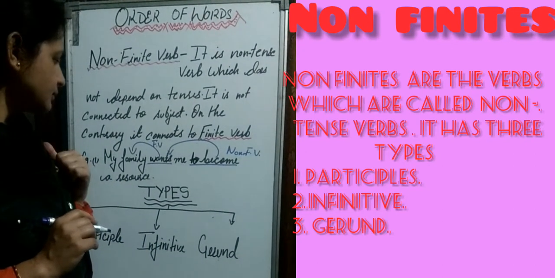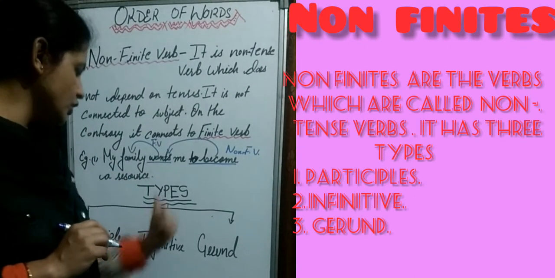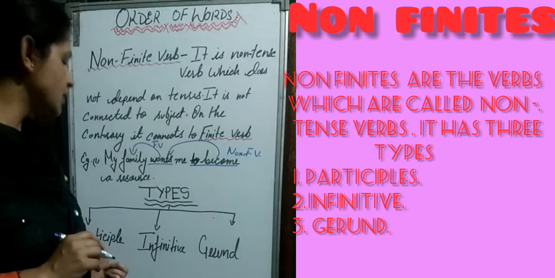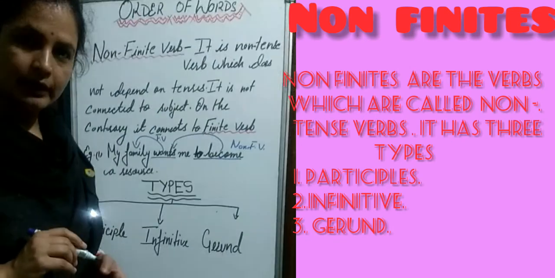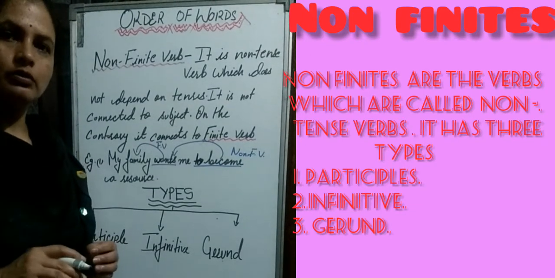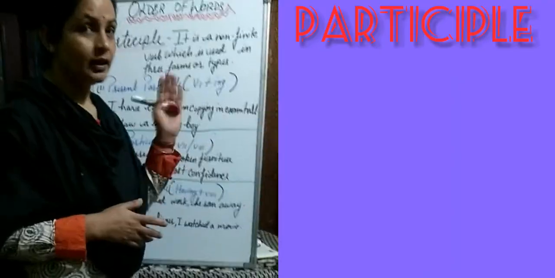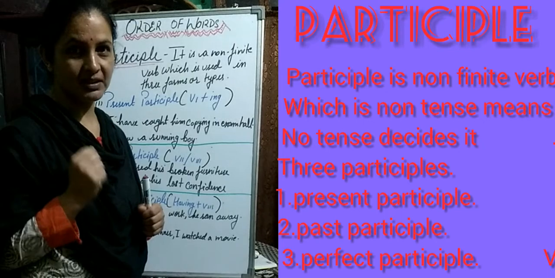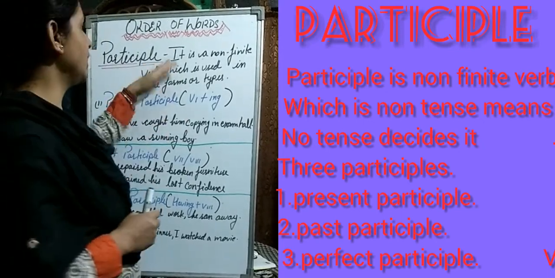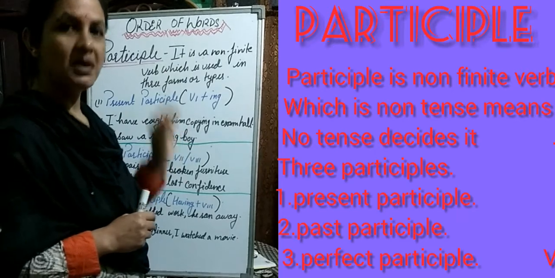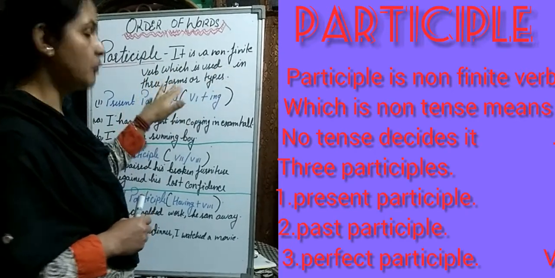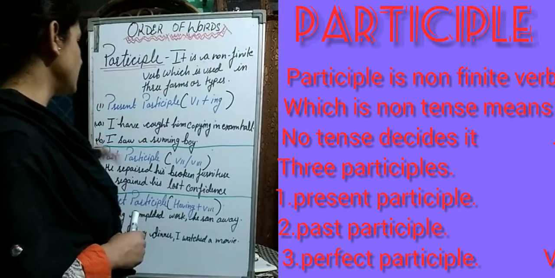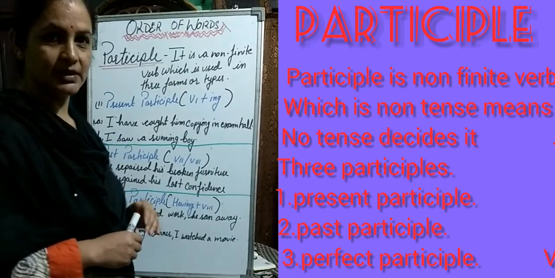Now children, there are three types of non-finite verbs: participle, infinitive, and gerund. And children, we are going to discuss them. Now we are going to discuss the first type of non-finite verb, that is participle. What is participle? Participle is a non-finite verb which is used in three forms, which are written here: present participle, past participle, perfect participle.